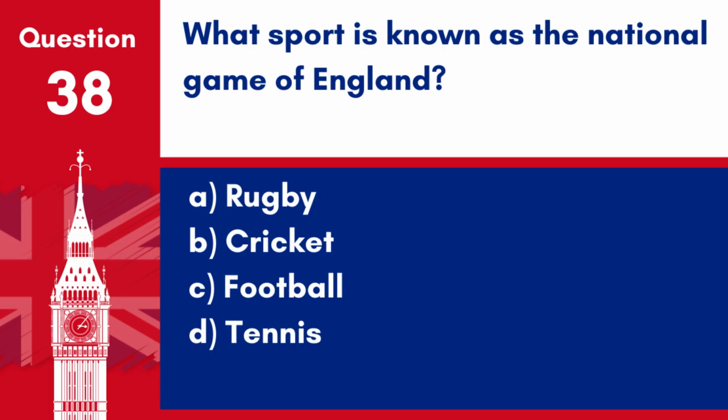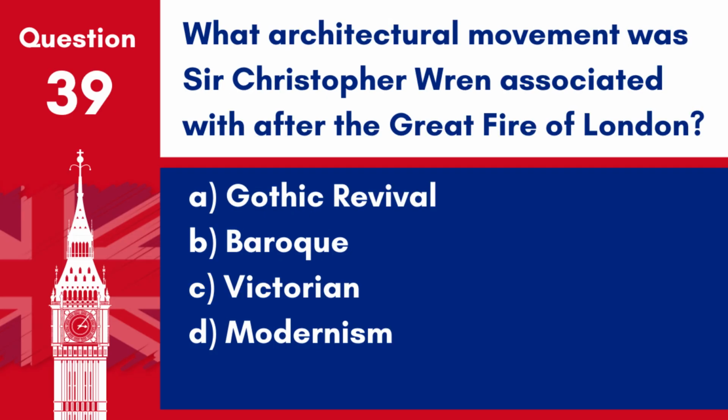Question 38. What sport is known as the national game of England? A. Rugby. B. Cricket. C. Football. D. Tennis. Answer: C. Football. Football is known as the national game of England and is deeply embedded in British culture with a passionate following.